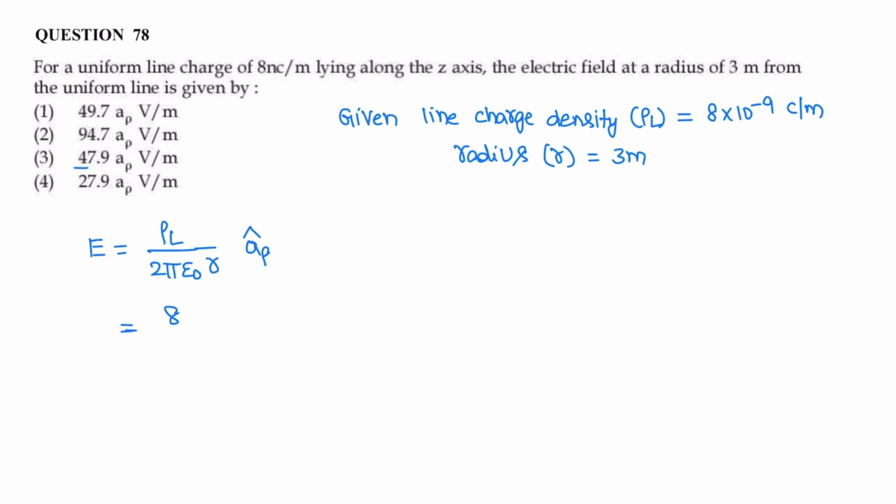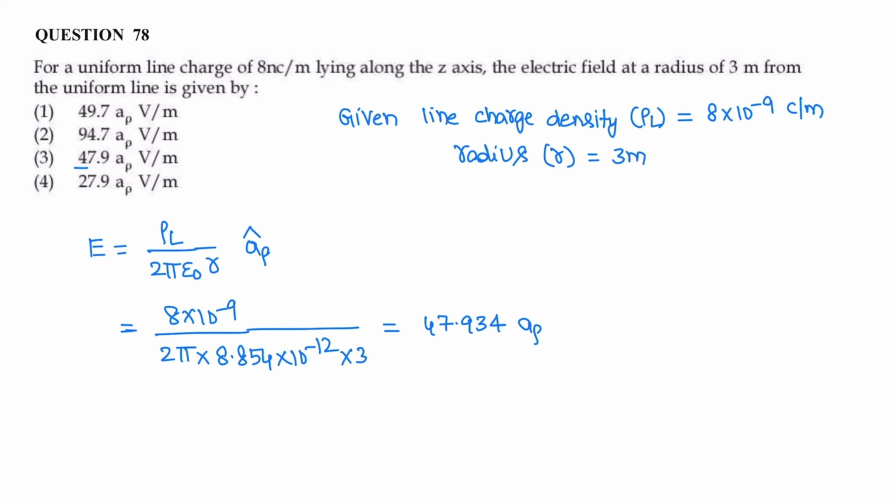Here rho L is 8 into 10 power minus 9 divided by 2 pi, epsilon naught is 8.854 into 10 power minus 12, and given radius is 3. On calculations, its value is 47.934 volt per meter, and the direction of electric field is in radial direction. Units of electric field is volt per meter. So correct answer is option 3.